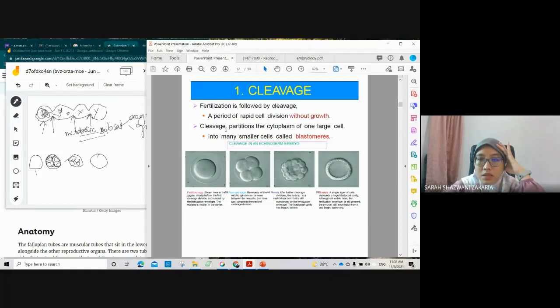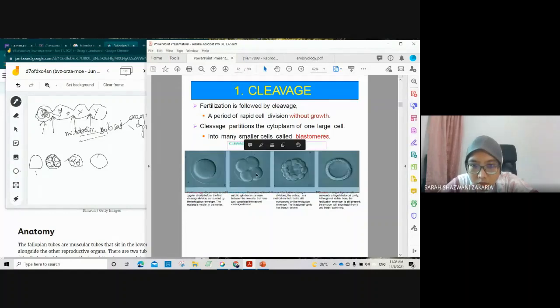So basically the division or proliferation of the cell segregates the cytoplasm from one cell, partitioning the cytoplasm into many smaller cells that we call blastomeres. So blastomeres are these: 1, 2, 3, 4, or 1, 2, 3, 4, 5, or many cells.